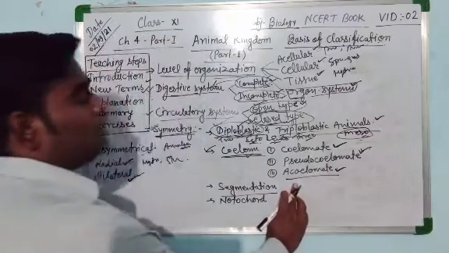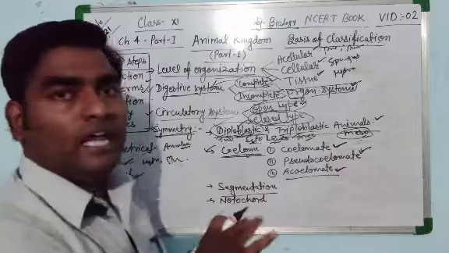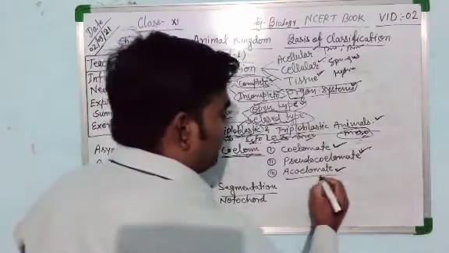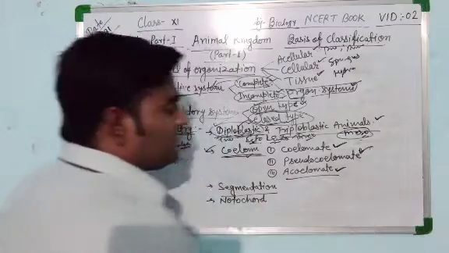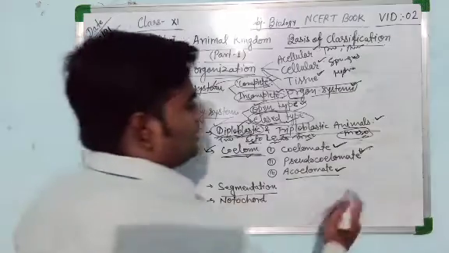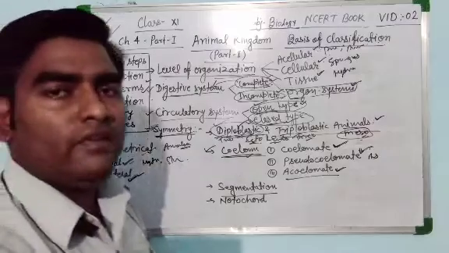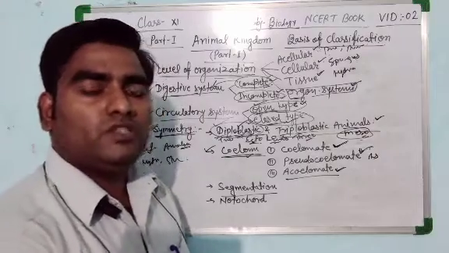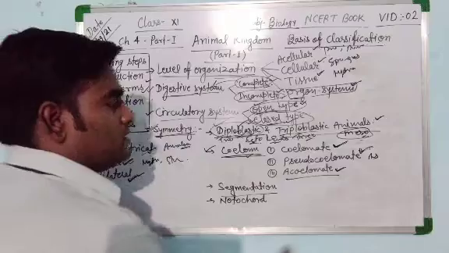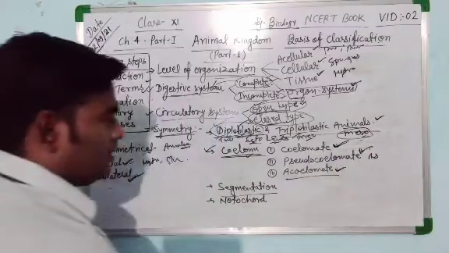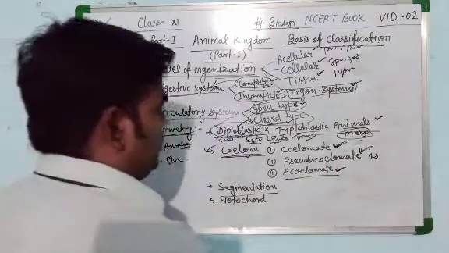Acoelomates are those animals that do not have any body cavity, for example Platyhelminthes. Pseudocoelomate means false coelom, for example Aschelminthes, and coelomates have a true body cavity for the occurrence of many internal organs. All the chordates are coelomates.